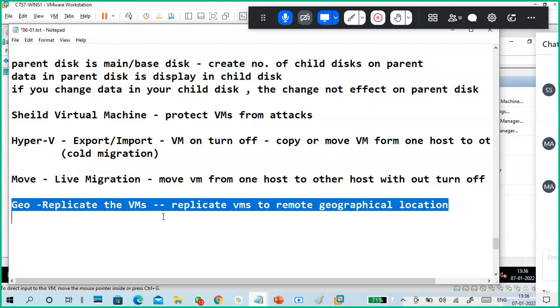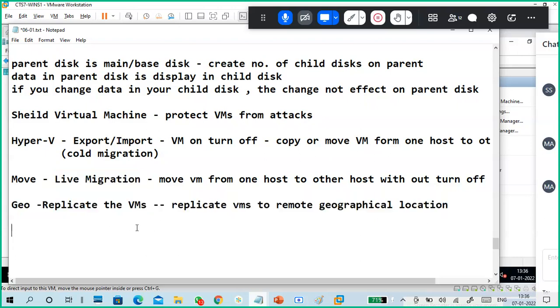Also, VMs support geo replication. For example, I have a server in Vishakhapatnam, and I have a virtual machine on that server. I can replicate that virtual machine to Delhi, or maybe Dubai, or America, or Switzerland. So I can replicate this virtual machine to a remote geographical location. That is another feature of this.